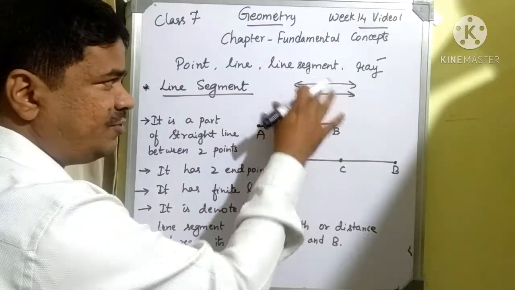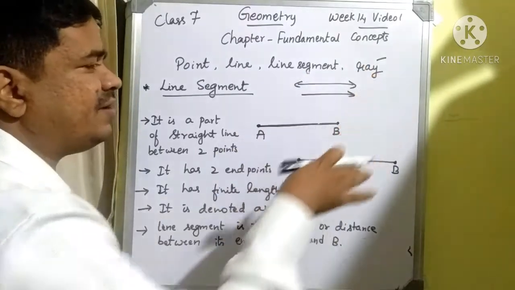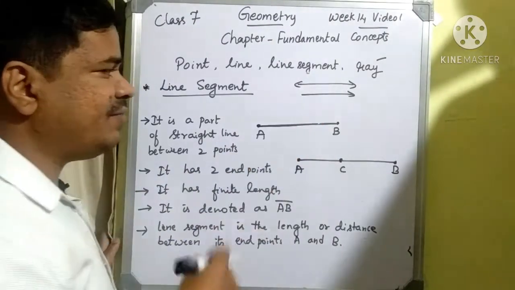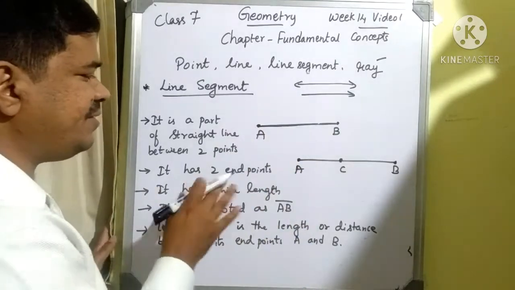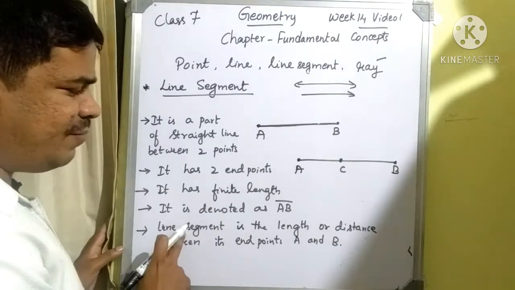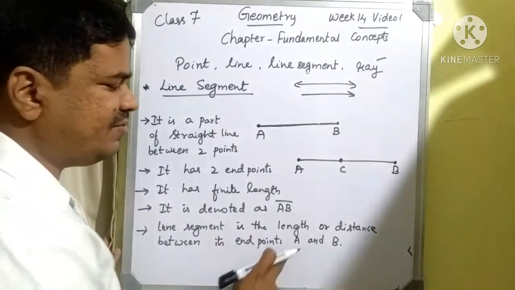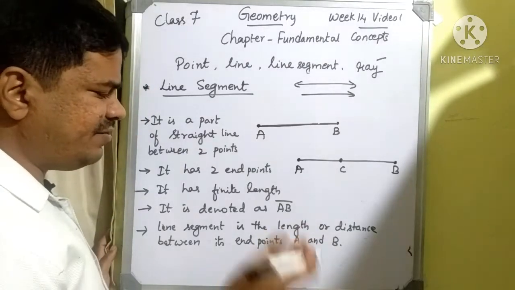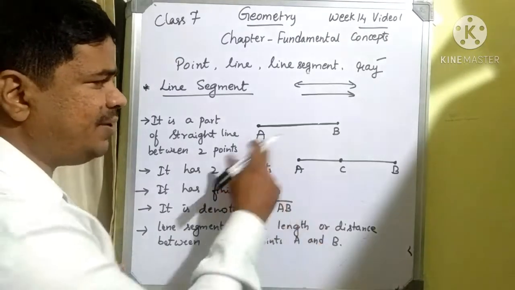This is extending in only one direction infinitely. That's why we can't measure a ray or a line, but we can easily measure a line segment because it is a definite length. That's why they have defined that a line segment is the length or distance between its endpoints A and B. It may be any other letters also, but the endpoints are represented by capital letters, A and B in this case.